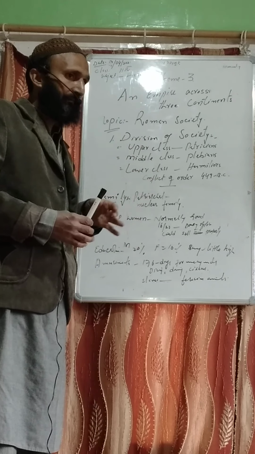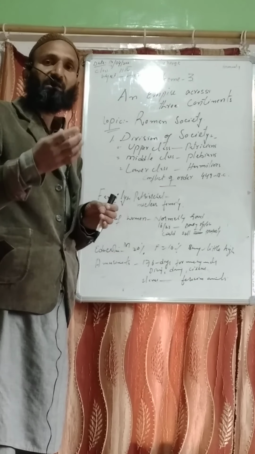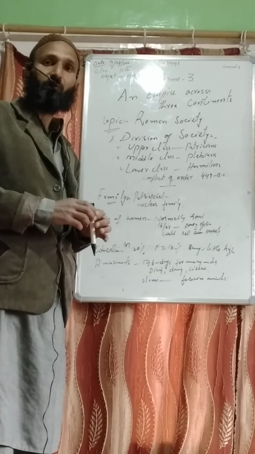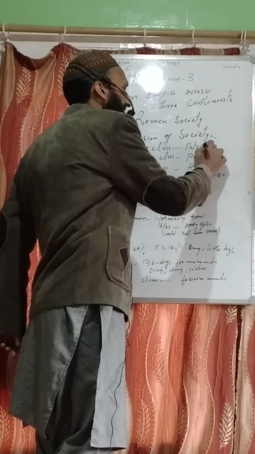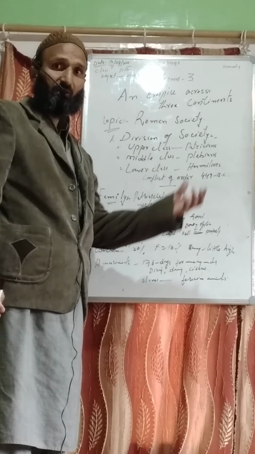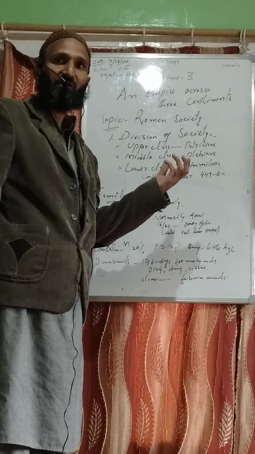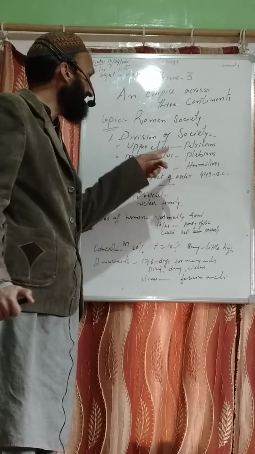The upper class consisted of rulers, noblemen, senators, knights, and topmost bureaucrats. This section was collectively called the patricians. The patricians were the uppermost class. They had all sorts of luxuries and comforts, and all powers were vested in them.